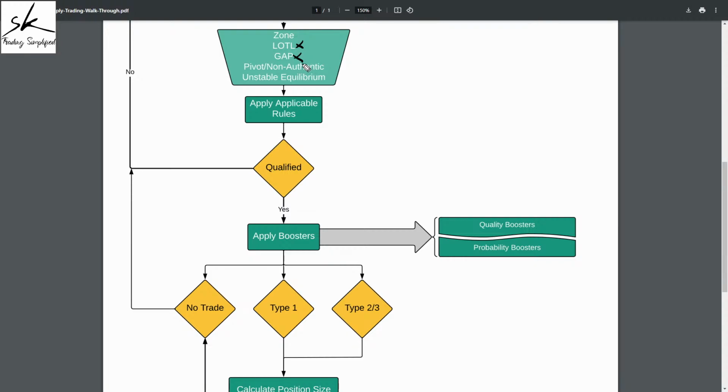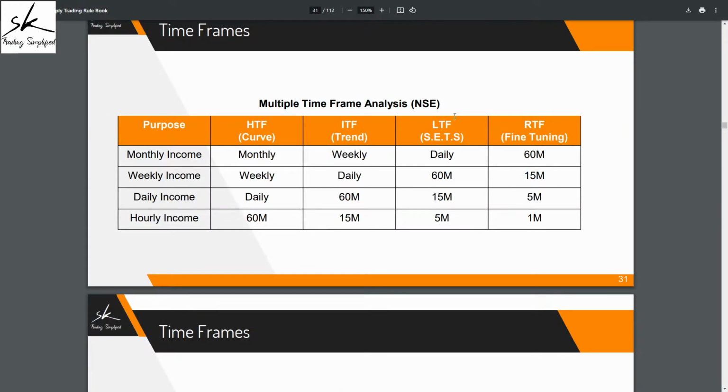This zone is not because of a gap. Therefore, gap rules will also not apply. Talking about pivot and non-authenticity, it is definitely a drop-based rally structure to which we do apply the rules of pivot and non-authentic. So let's see what the rules for pivot and non-authentic are.